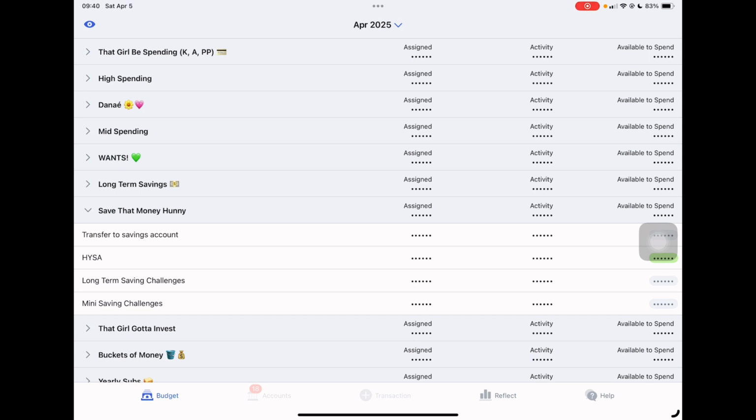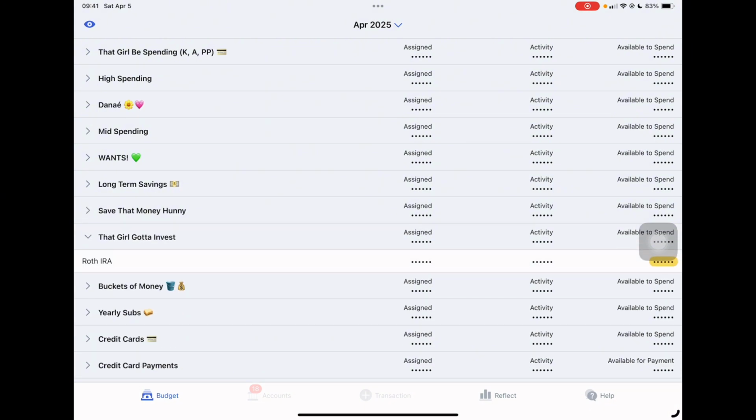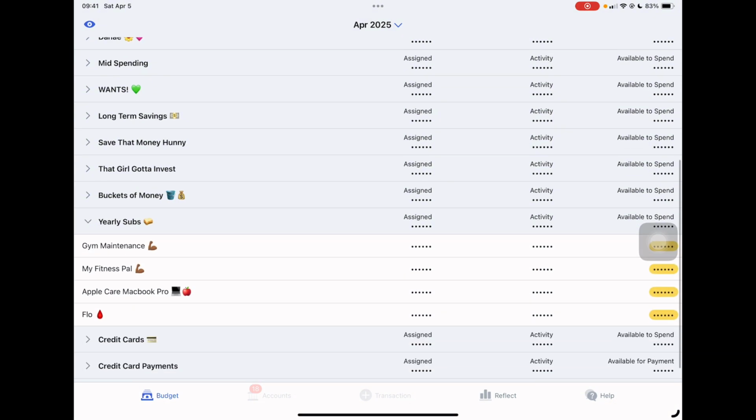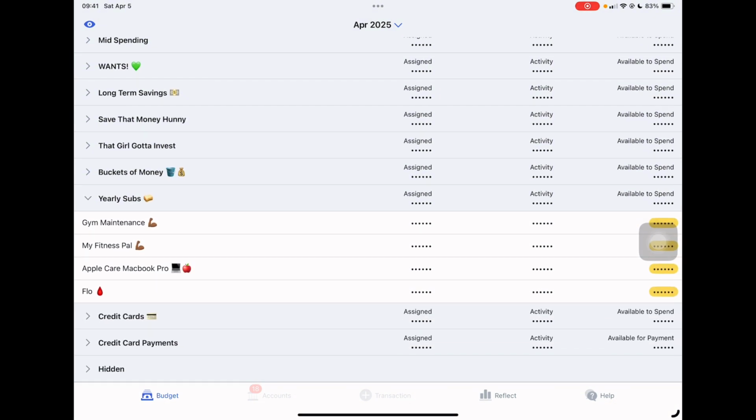And then my long-term saving challenges and mini saving challenges, I thought I was still going to do cash envelopes. I haven't, but I just have kept it there. And then that goes to get invested in my Roth IRA. I'm supposed to put $20 a month in there, but I don't always do that. And then my buckets of money is what I have in Ally, and that's my month ahead. I do have money in there, y'all. I've been saving for a month ahead. And then my yearly subscriptions: gym maintenance, y'all know how they be having that gym fee. My fitness app, I use that to track my food. My AppleCare for my MacBook Pro, and then my Flo app that I have used for years.